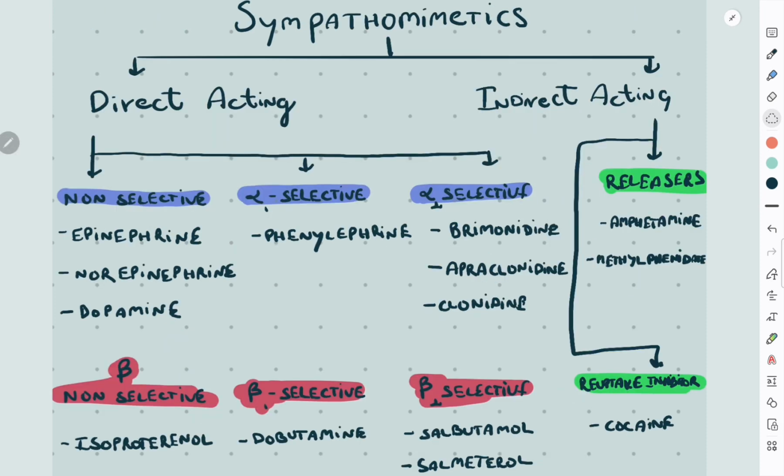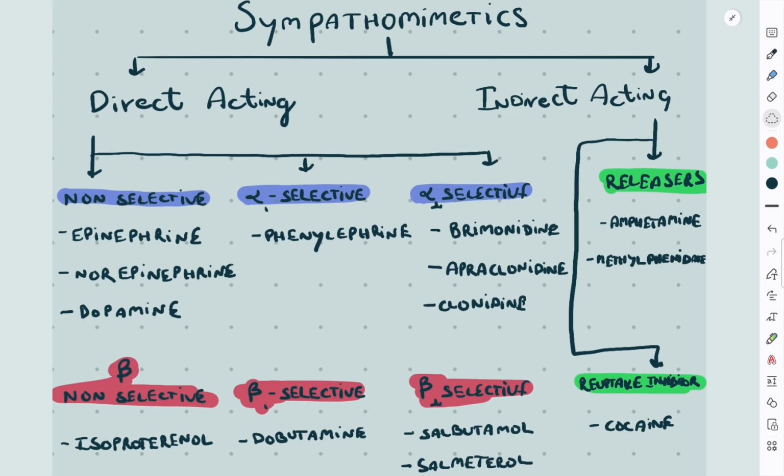Now, we will talk about drugs that mimic the sympathetic system. These drugs can be classified into direct acting and indirect acting. Direct acting are further classified into non-selective catecholamines like epinephrine, norepinephrine, dopamine. Alpha-1 selective like phenylephrine. Alpha-2 selective like brimonidine, apraclonidine, clonidine.